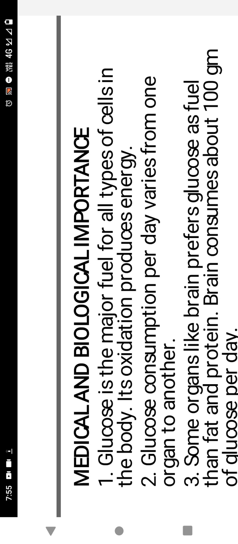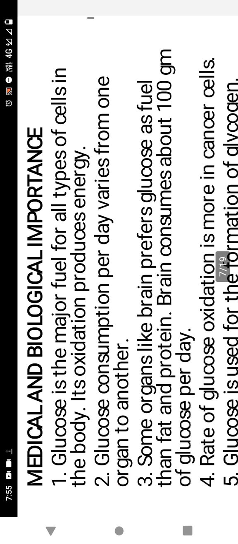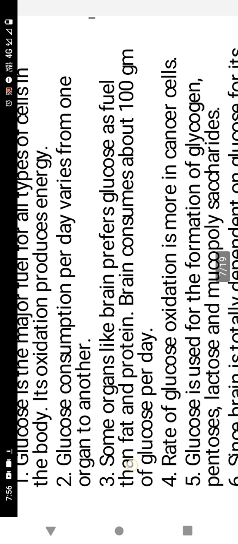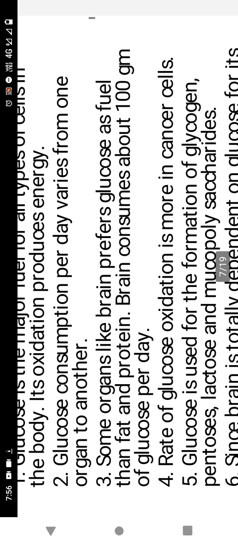Glucose consumption per day varies from one organ to another. Some organs, like the brain, prefer glucose as fuel over fat and protein. The brain consumes about 100 grams of glucose per day. So we must provide carbohydrate, glucose, for the brain.